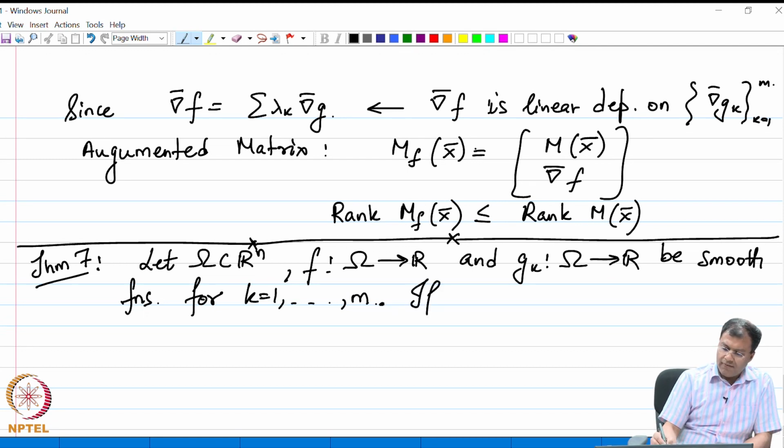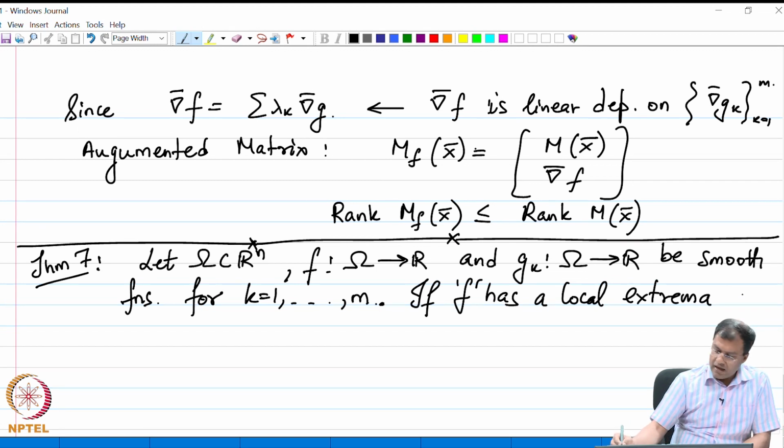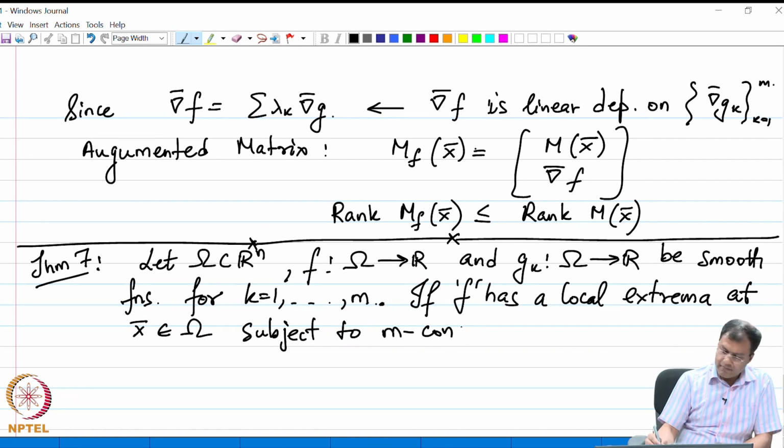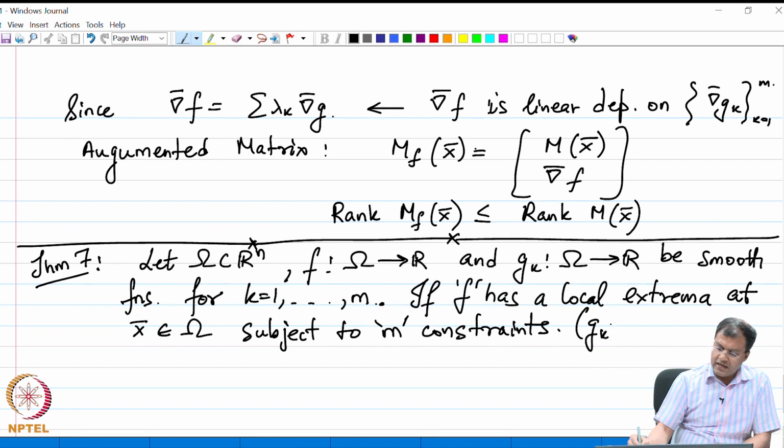And if f has a local extrema at x bar, which belongs to omega, subject to the m constraints, which are given by gk equal to 0,